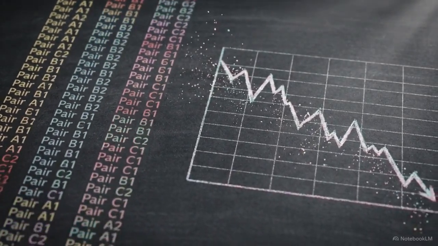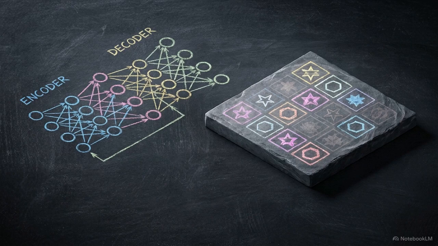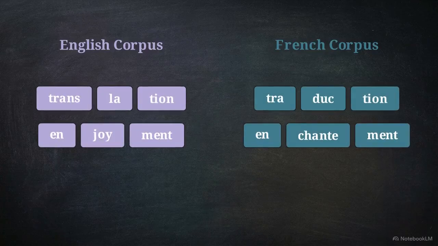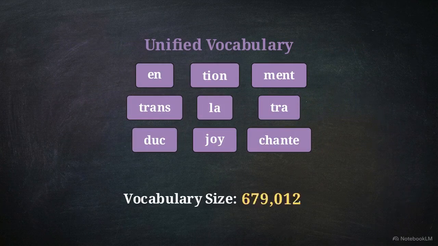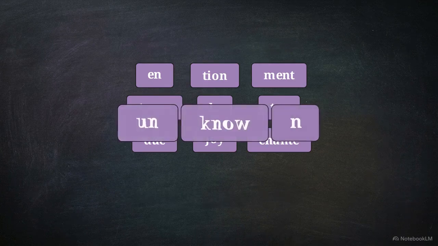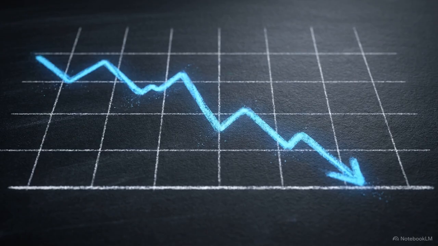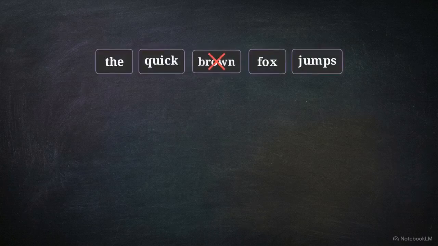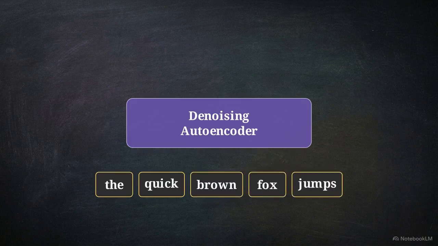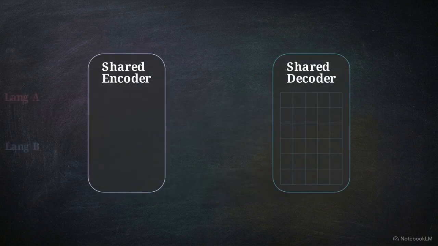The research team implemented these three principles across two distinct architectures, starting with a standard neural machine translation sequence-to-sequence model. They apply byte pair encoding across both monolingual corpora simultaneously. This joint tokenization drastically reduces the total vocabulary size and eliminates the problem of unknown words in the final output. During training, the network minimizes the autoencoder loss function. It intentionally drops and swaps words within a single language, forcing the system to learn how to reconstruct the proper sequence.